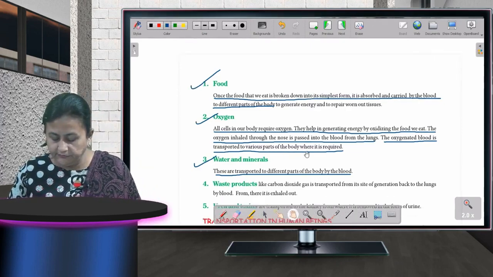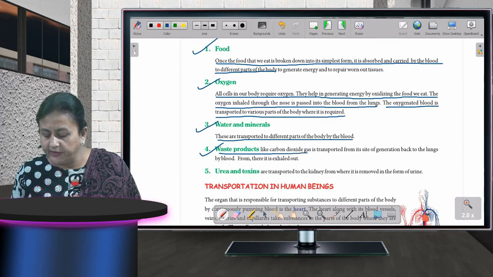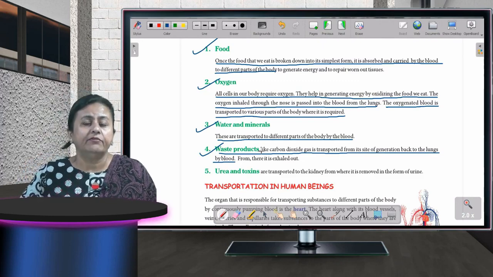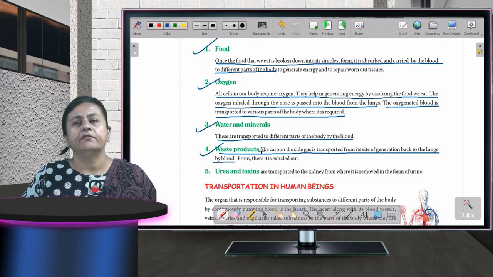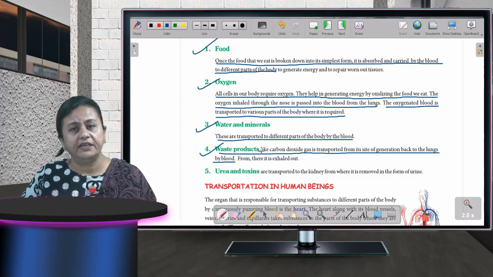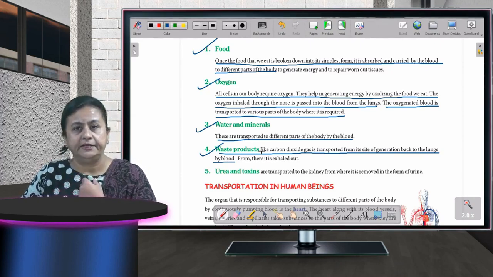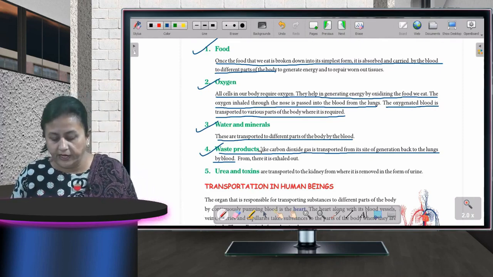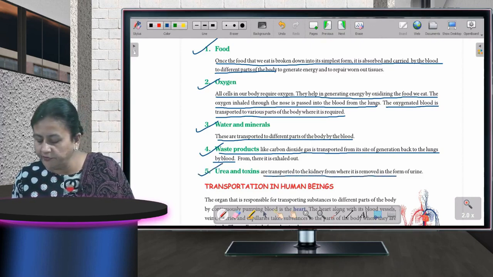Then the fourth one, waste products. Waste products like carbon dioxide gas are transported from their site of generation back to the lungs by blood. See children, blood is not only carrying the useful things, it is also carrying back the unwanted or unused things. That is very important. Whatever our body waste is left, who is helping it? The blood is the only one helping it. The carbon dioxide it is carrying back to the lungs, and from the lungs it comes out. Then urea and toxins are transported to the kidney, from where they are removed in the form of urine.